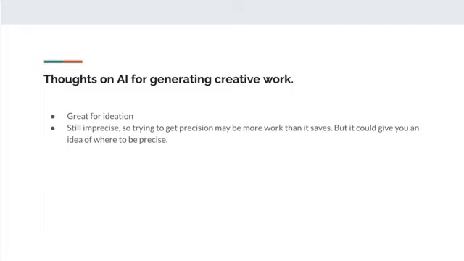Thoughts on AI for generating creative work? All right, so going back to that traditional processes question, it was great for ideation overall. I thought it was good for those broader tasks or the very fine tasks of removing things. I didn't think it was very easy to use for the mid-range tasks. Like if I wanted to change how Jake looked or something like that, it might be very difficult to make it very precise. And there might be certain biases as well going on there.